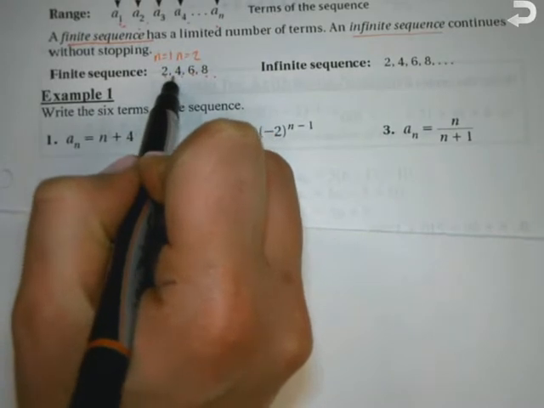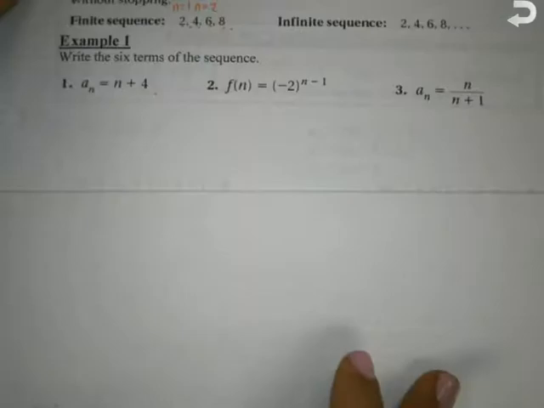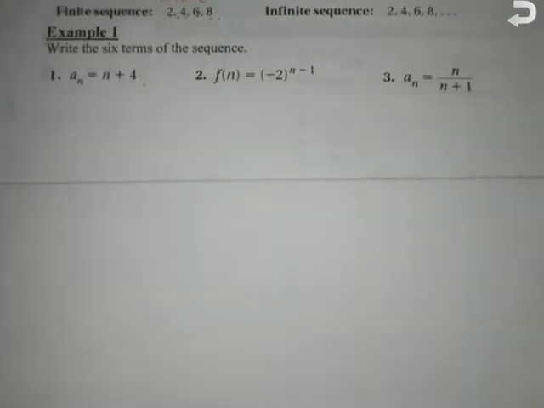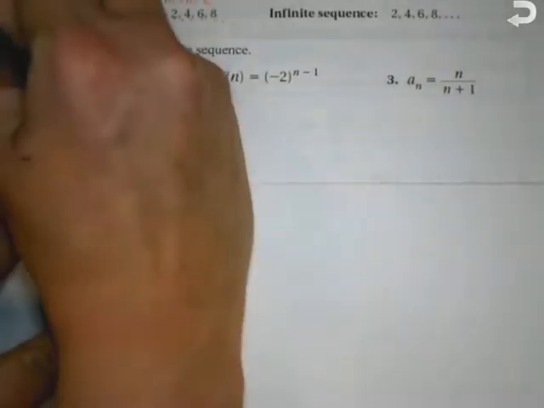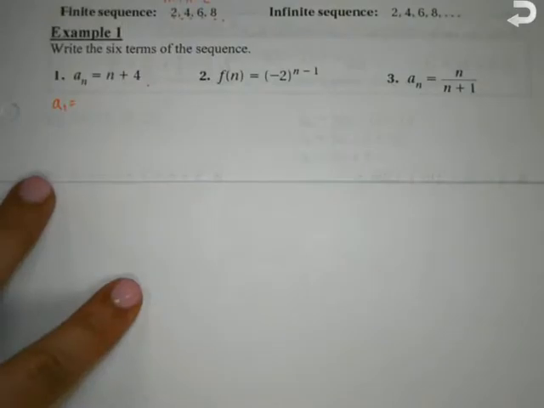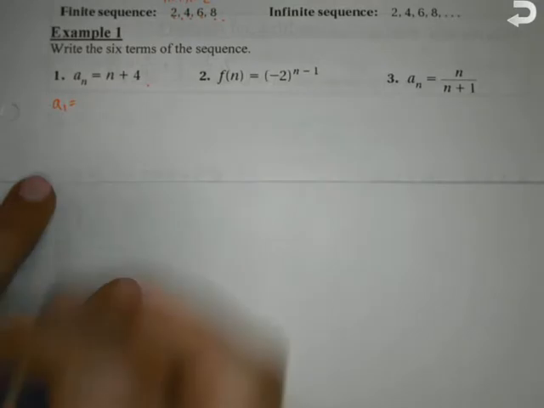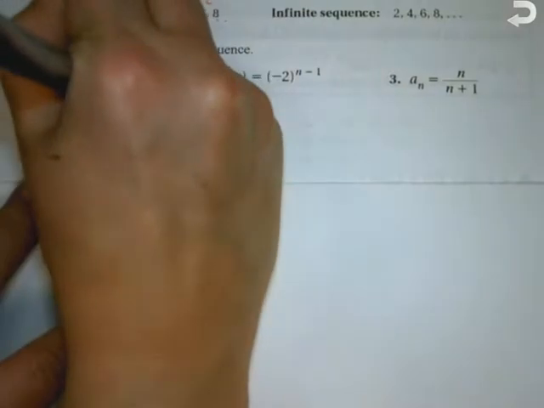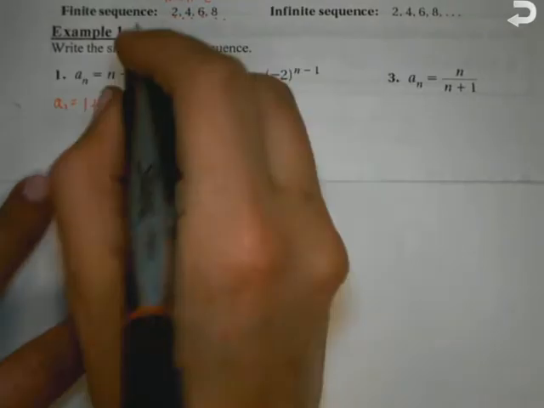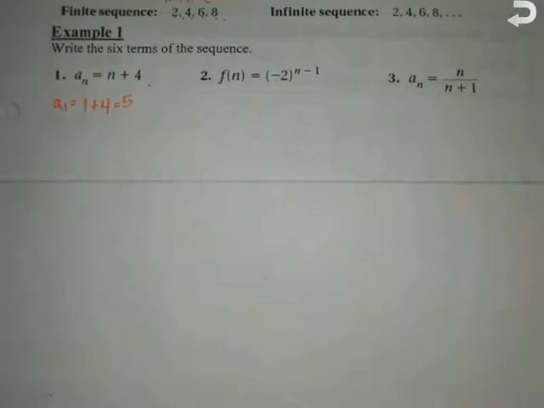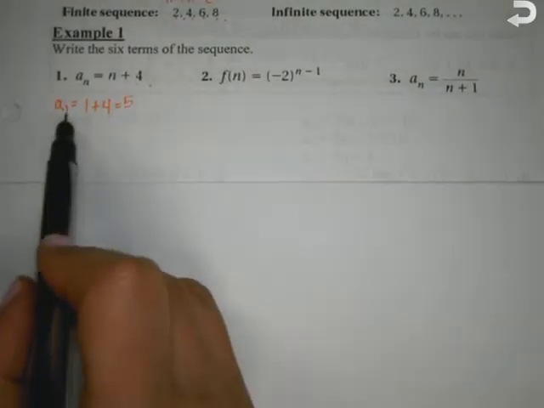Okay, so what we're going to do here, for example 6, they want us to write out 6 terms of the sequence. So we need to find A sub 1, which, what are we going to plug in for n? 1. So 1 plus 4, which gives me 5. So the first term, A sub 1, of this sequence is 5.